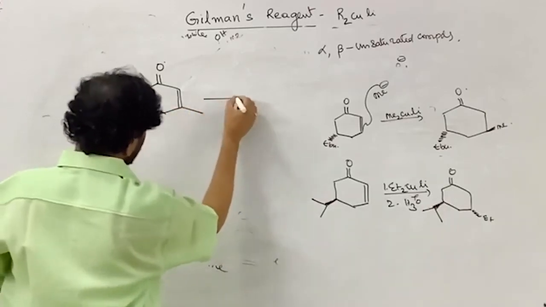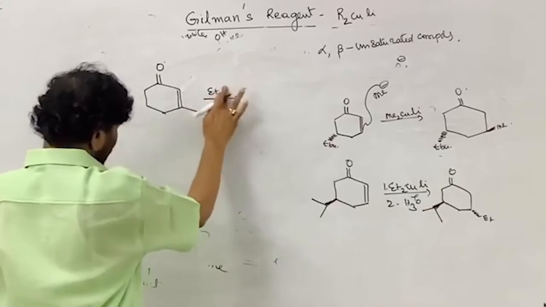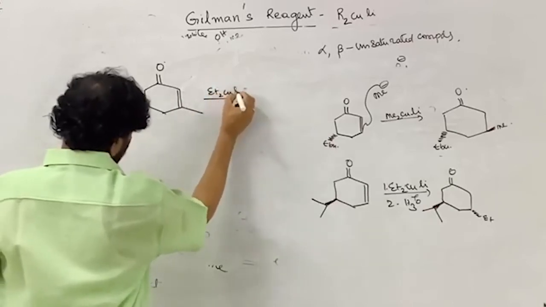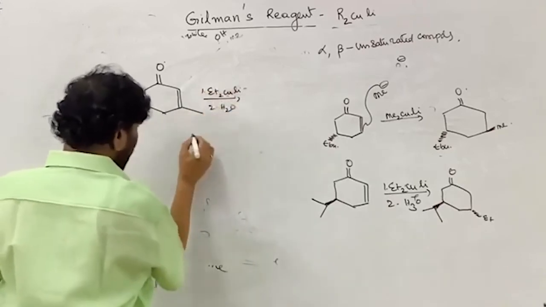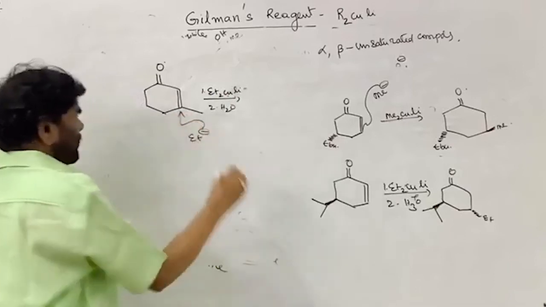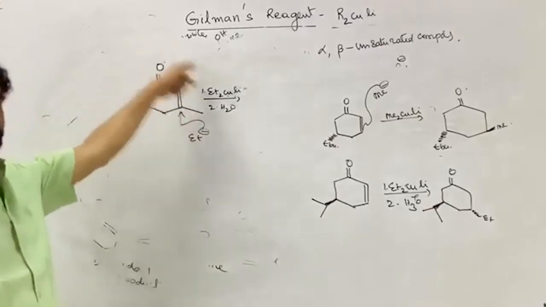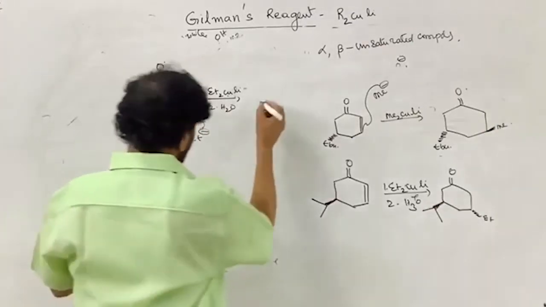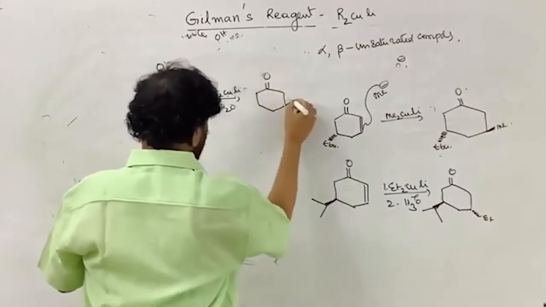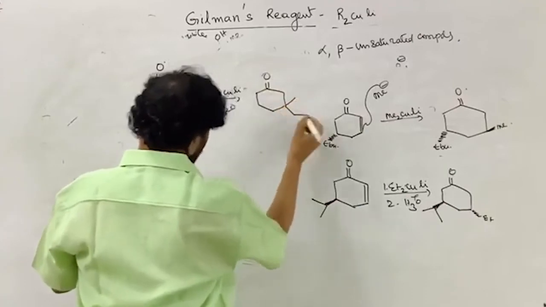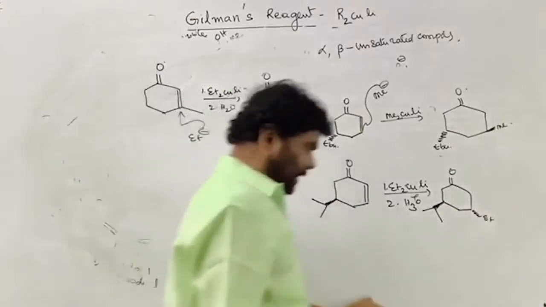Anything that is this ethyl magnesium bromide, or lithium diethyl cuprate, followed by this. Always the ethyl carbanion has to attack here. Therefore, a carbanion is formed here, and that will be in conjugation with this. So what happens? The product has a double bond O, this is methyl, this is ethyl. That's all. No stereochemistry. So ethyl and methyl.